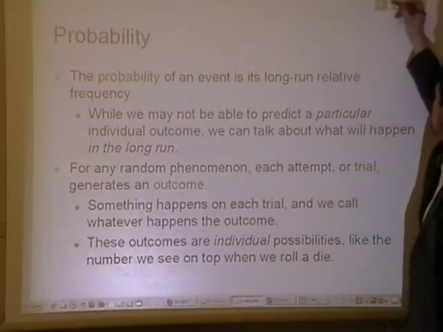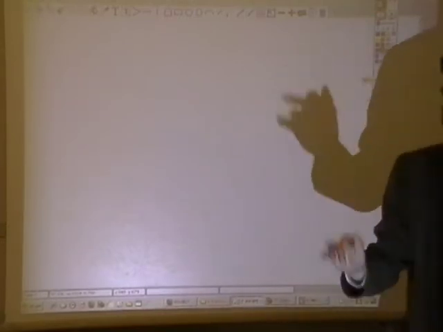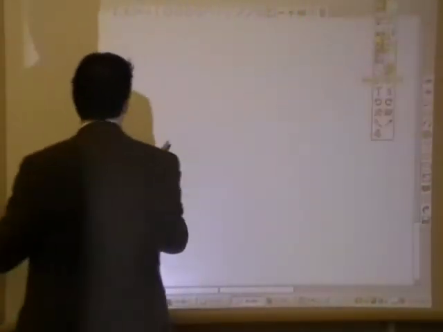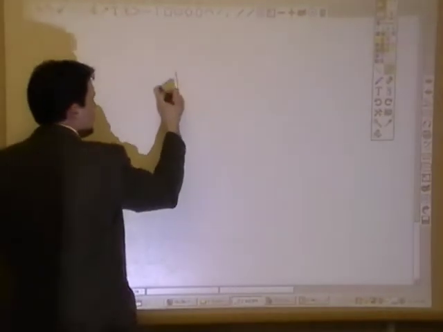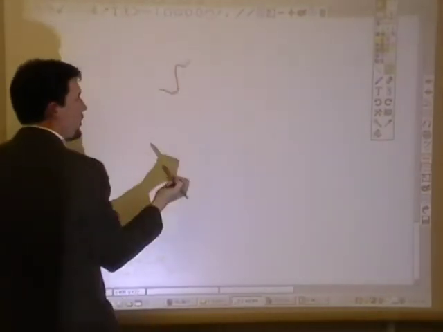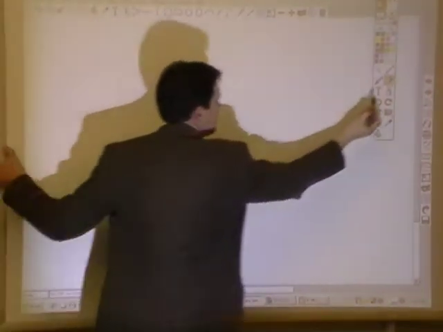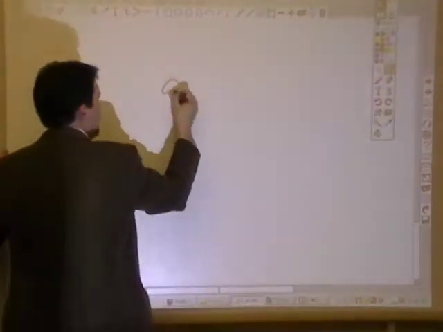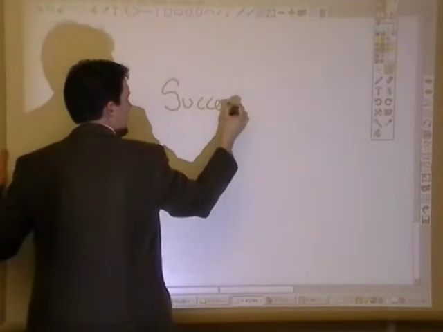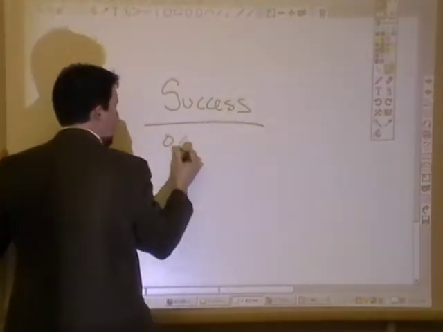But one thing we want to talk about is let's define probability in a more complete manner. Let's start again. Probability is going to be defined in this class as success over opportunity.